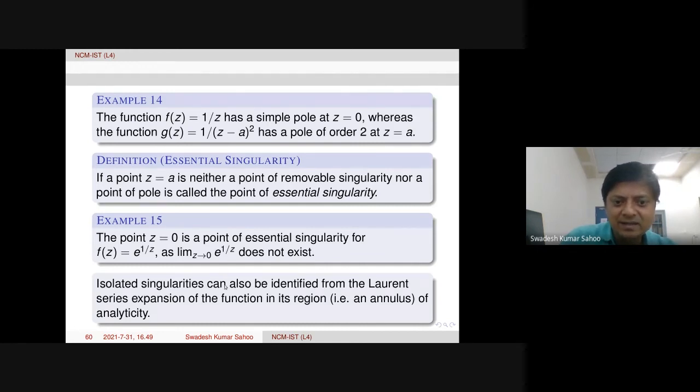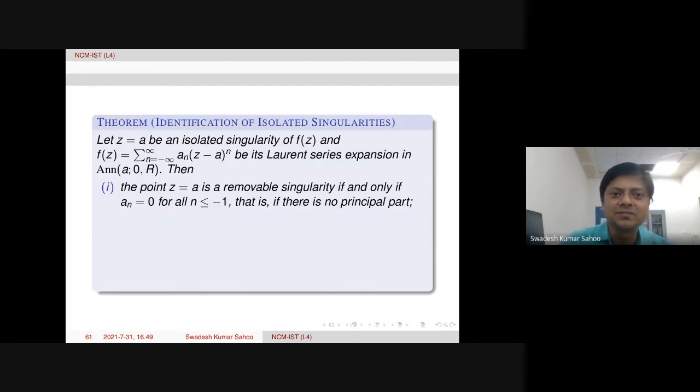Isolated singularities can also be identified from the Laurent series expansion of the function in its region of analyticity, that is an annulus. If we apply these definitions to the Laurent series expansion of a function, then we can identify removable singularities, poles or essential singularities. This is the theorem.